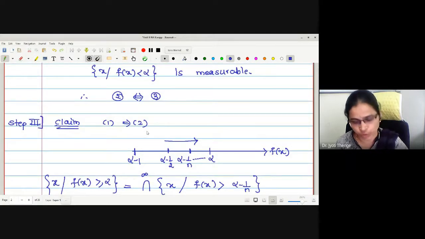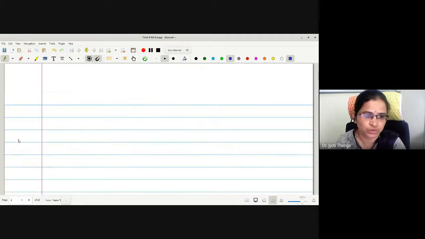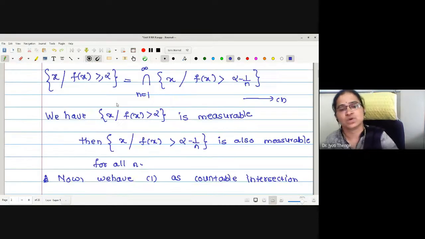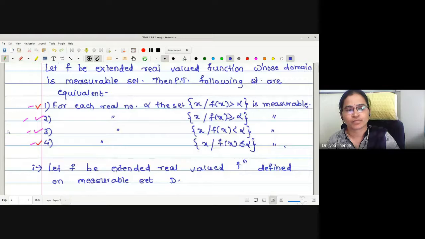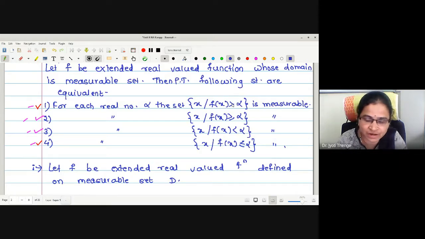What is the last point that remains to prove? 2 implies 1 also. Let me write step 4, 2 implies 1. What is the assumption now? The assumption is that x such that f of x greater equal alpha is measurable, and our aim is to prove that strictly greater than alpha is also measurable. Strictly greater than alpha is measurable.